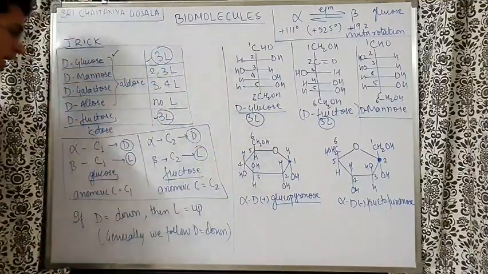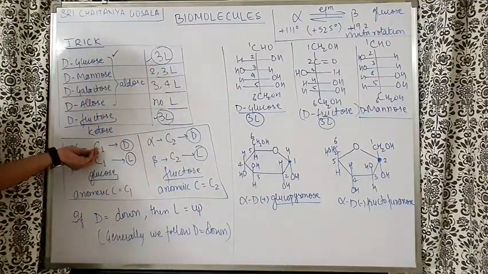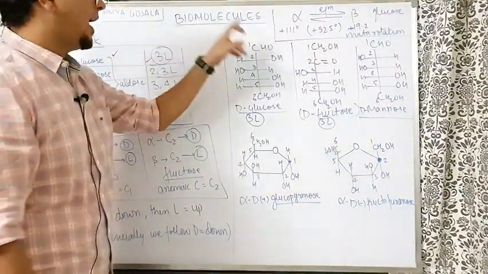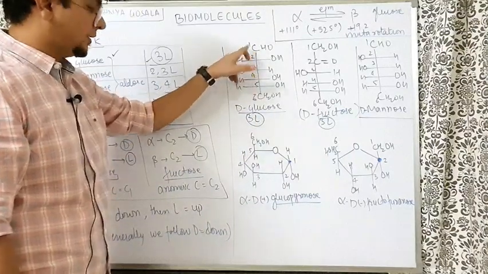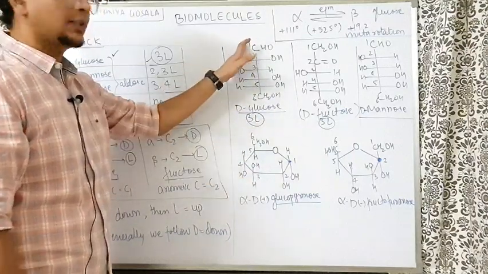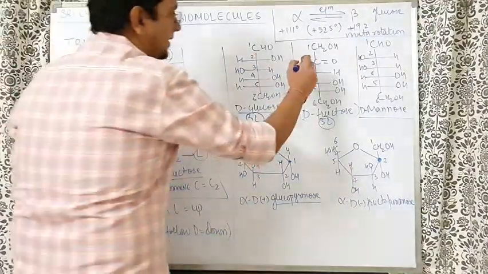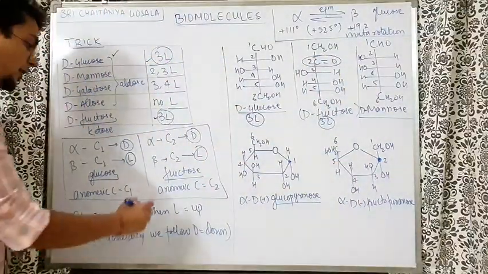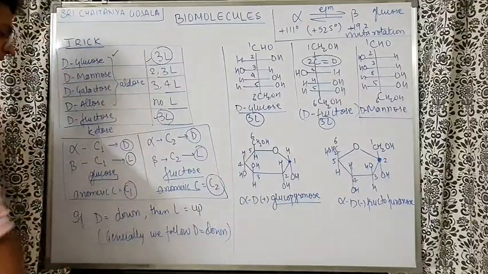So look, the anomeric carbon for glucose is the first carbon. Why? The anomeric carbon is the carbon which had the aldehyde or ketone group. So in glucose, the first carbon had the aldehyde group. When it becomes cyclic, this first carbon becomes the anomeric carbon. For fructose, the ketone group is on the second carbon. So the anomeric carbon for fructose is C2 and for glucose is C1.